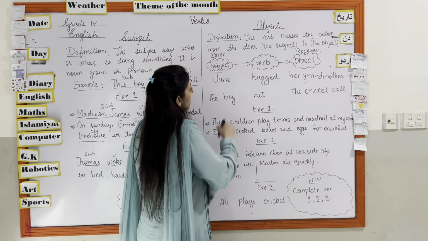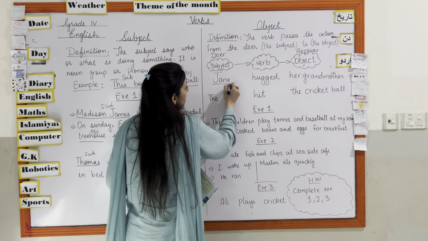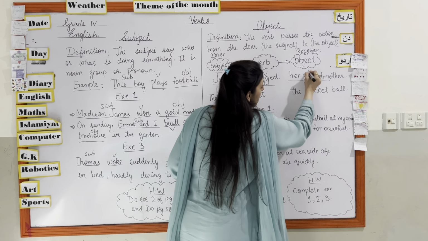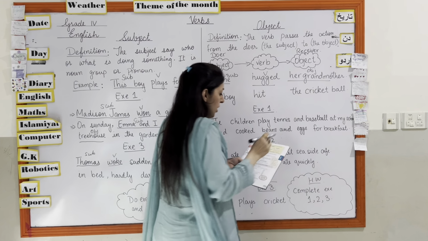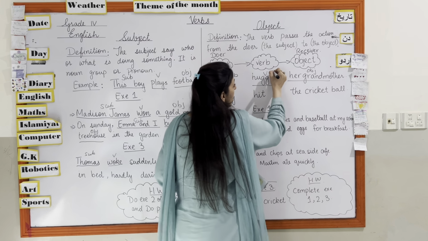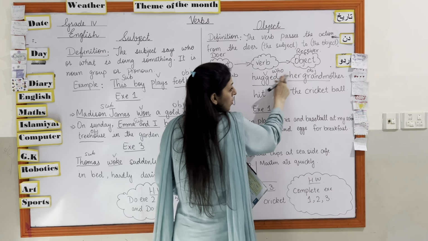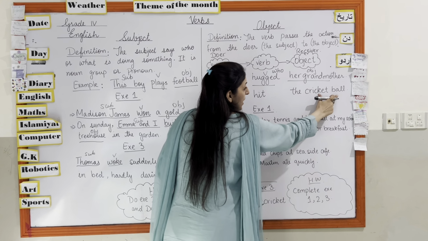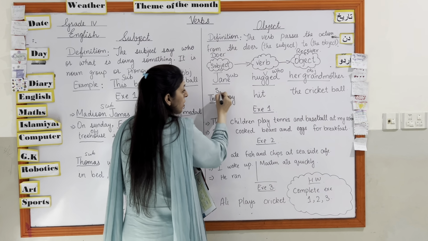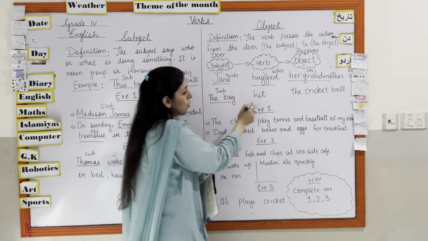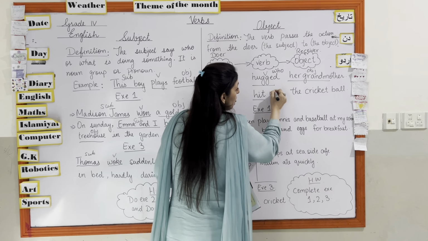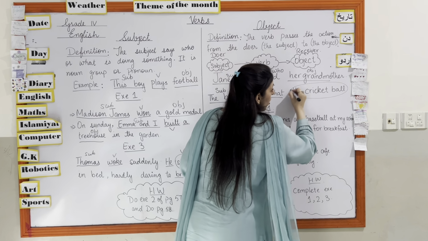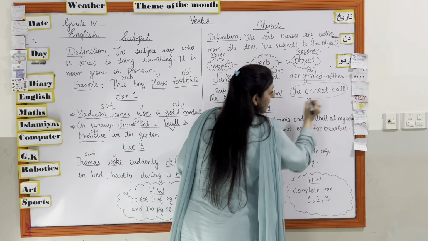The boy. Okay. What is the subject here? Jane is the subject. Hug is the verb and her grandmother is the object. Okay. So it is also telling you who is doing the action. Then, the boy hit the cricket ball. So the boy is the subject. But what did he do? He hit the ball. So he hit. What did he hit? He hit the cricket ball. So this is our object of the sentence.